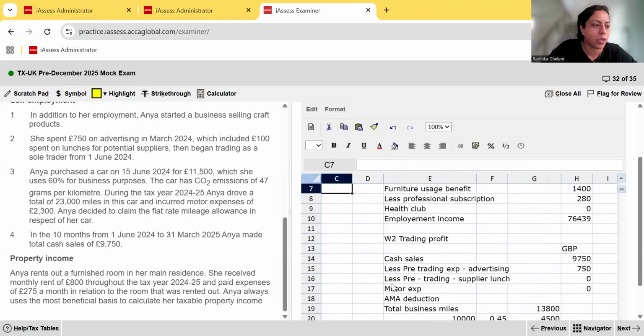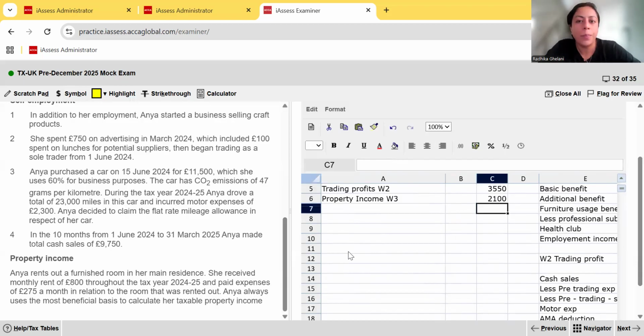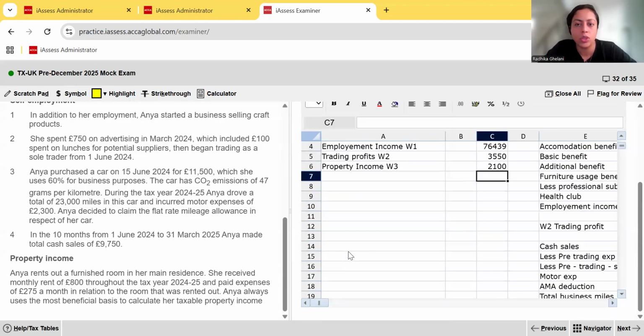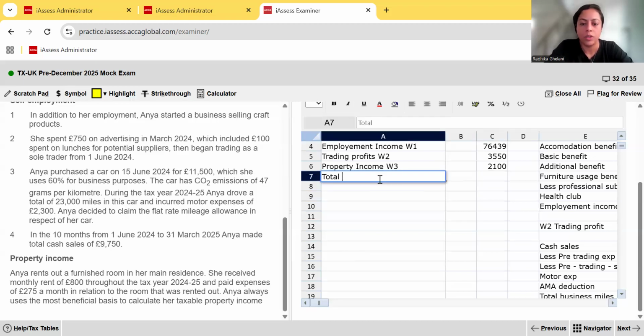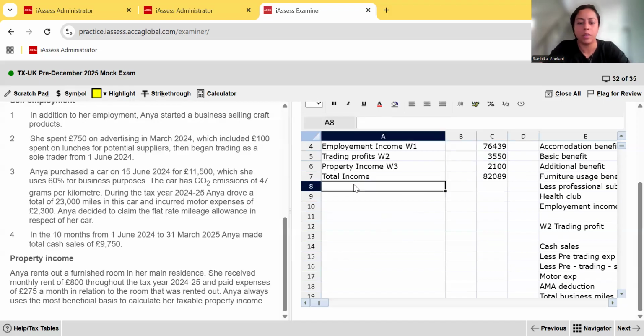Okay, now we've done all our workings, and all we have to do is, because the question has asked us to compute her taxable income, we get the total income, which is the sum of all that we've calculated. There is no other income she's earning, and her net income is under the adjusted threshold. There's no gross PPC, there's no gross GAD. They've told us nothing about that. So that means that she's eligible for the entire personal allowance.